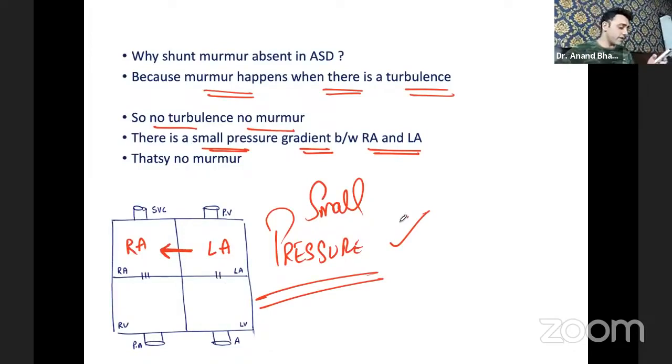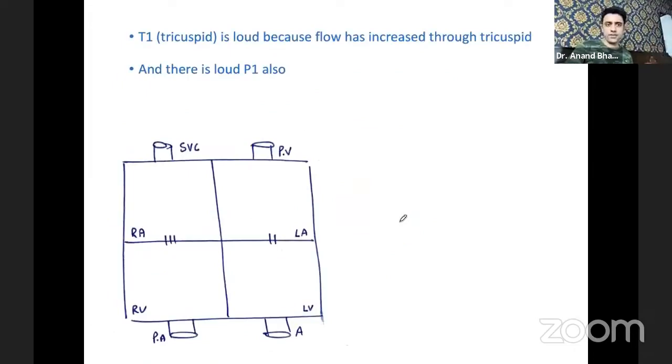We have students who are answering. Ashika is answering. Ravina, Savi, Bharti, Syantika Datta. Very good. If you understand this much, you have done a PhD in ASD. You don't see a shunt murmur because of a very small pressure gradient, even though blood goes from left to right; the gradient is too small to produce a shunt murmur. That you should know.